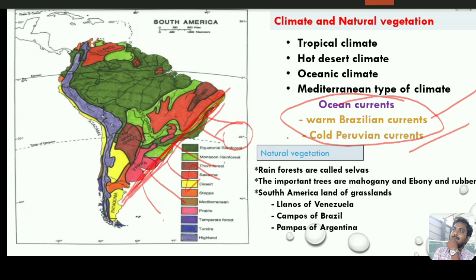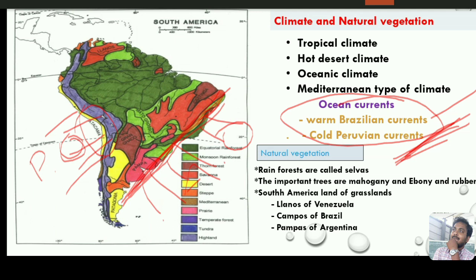And the cold Peruvian currents originate in the Pacific Ocean, and they reduce the temperature in the western coast and keep the places dry. So in the western part there is the Atacama Desert. Why is it so? As I told you before, Atacama is the driest area. What is the reason behind it? Because of the cold Peruvian currents, the cold winds. They originate in the Pacific Ocean and they keep the places dry. That is why the Atacama Desert is the driest area on the earth.